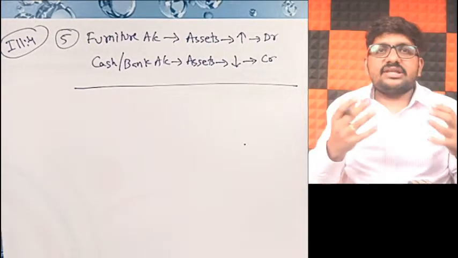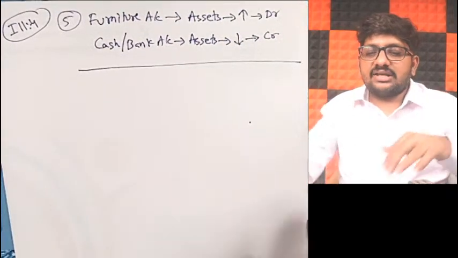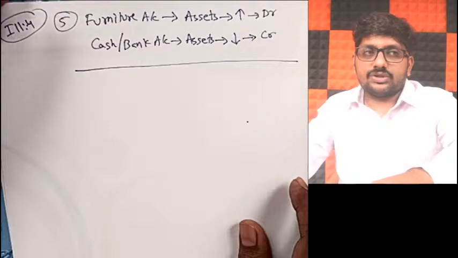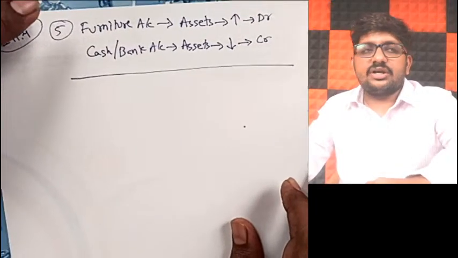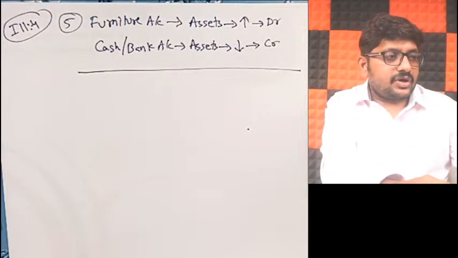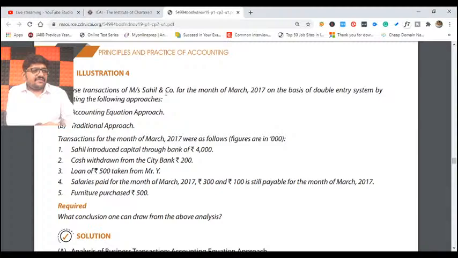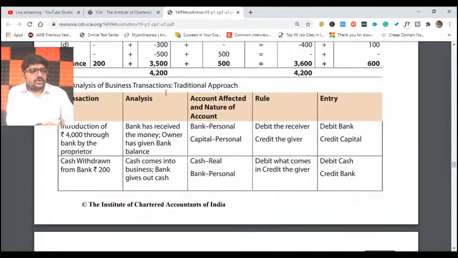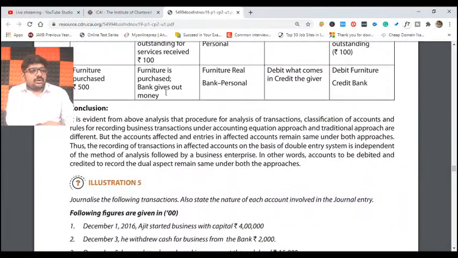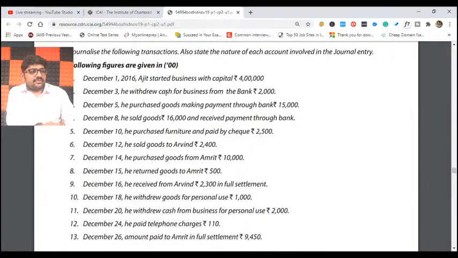Got it, friends? So this is how we do the journal entry under the modern approach. Just think of increase and decrease, think of our debit and credit rules, then you will be able to do the journal entries and transactions very, very easily. Got it, friends? That is point number 5 in your illustration number 4. Good. As I told, I will do the remaining points later.